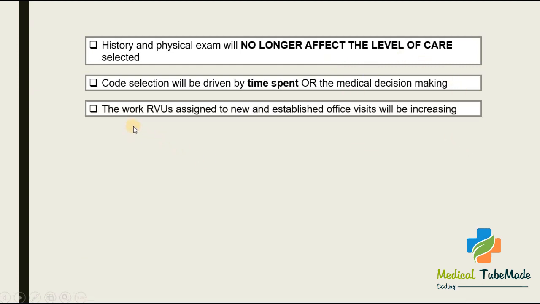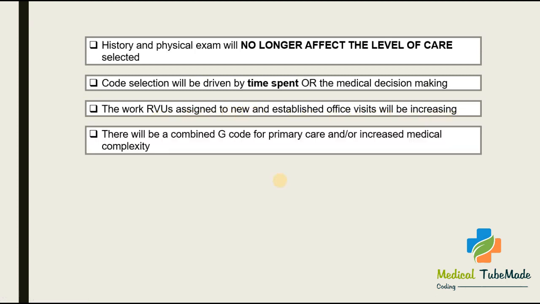Then the work RVU assigned to the new and established office visit will be increased. There will be a combined G code for primary care and or increased medical complexity.